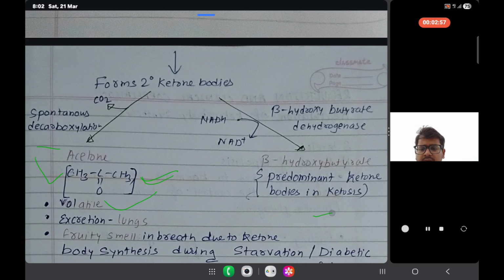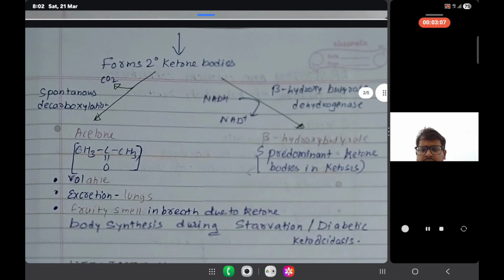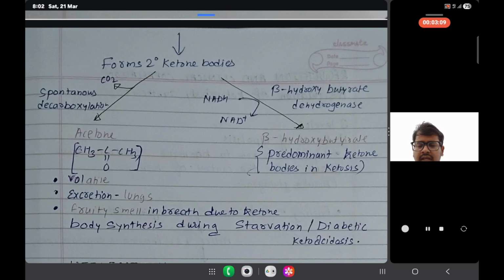Now, there is a fruity smell in the breath due to ketone body synthesis during starvation. In diabetic ketoacidosis during starvation, the body synthesizes acetone.